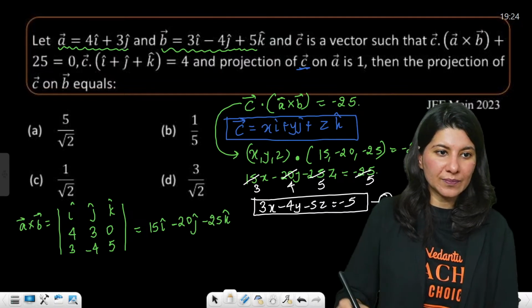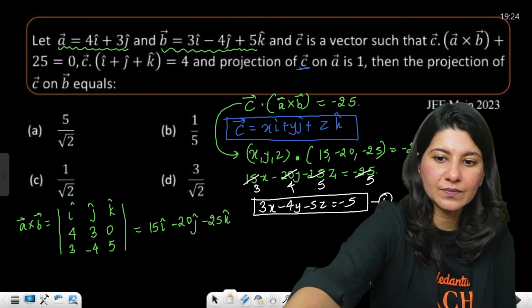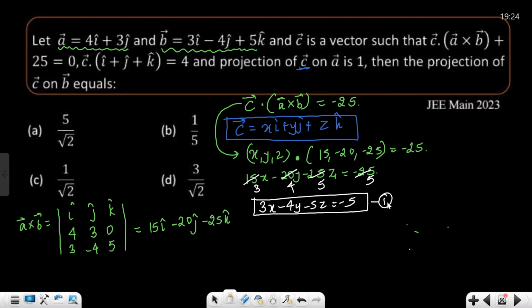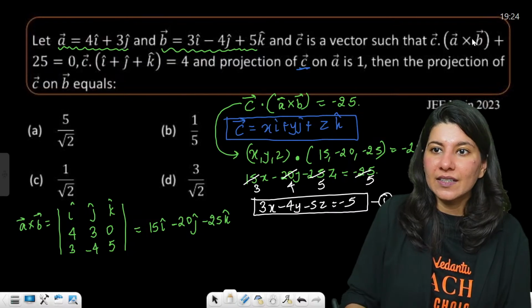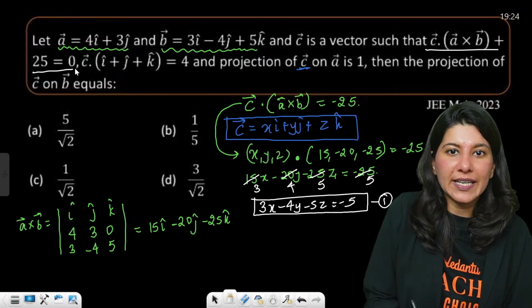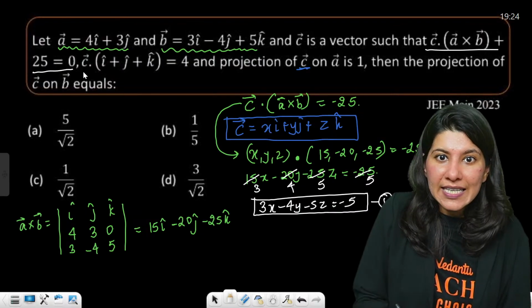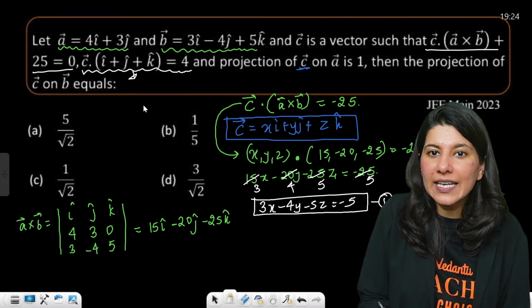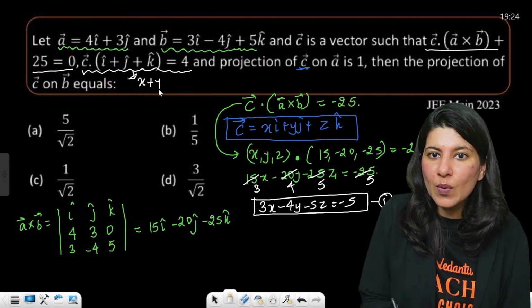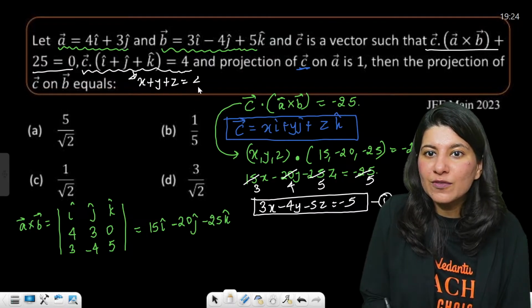Equation number 1. What do you think? Okay. All right. So I guess this equation we have utilized. Now one more thing they are giving. C dot ijk is 4. So from here, can I just directly write x plus y plus z equals 4?